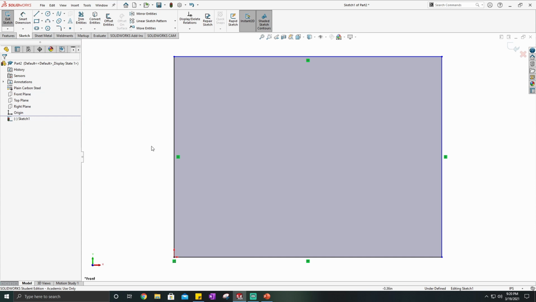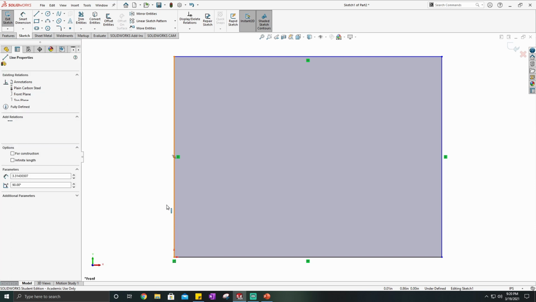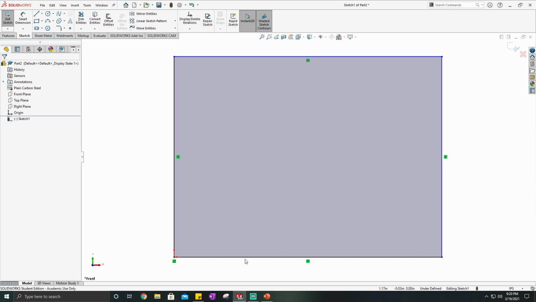After that, one of the things that I'd like to mention is that you can see the lines are black and blue. And there's these little green icons, and there's a lot of stuff maybe going on that you might not be familiar with. So a black line in SolidWorks means that it is fully defined. Basically the position of this line is fixed based on geometry that I set. So if I try to move this line left or right, it can't go anywhere. If I try to move it up or down, it can't go anywhere. And same for this line.